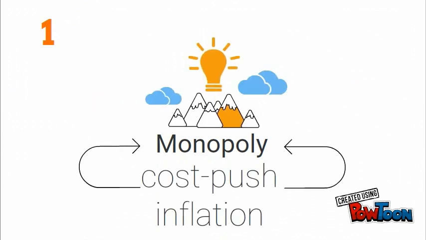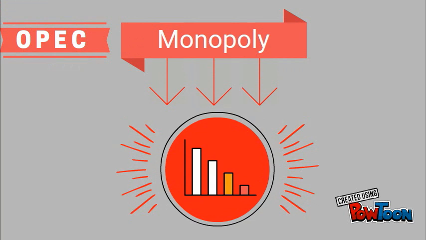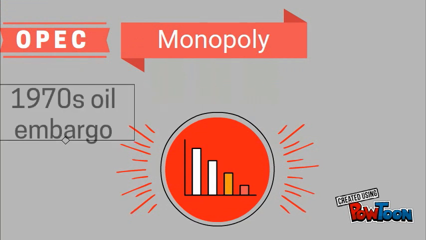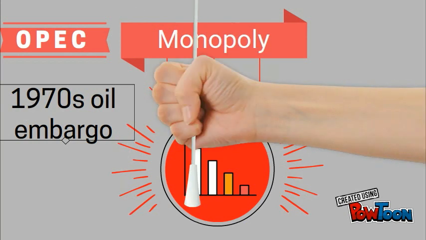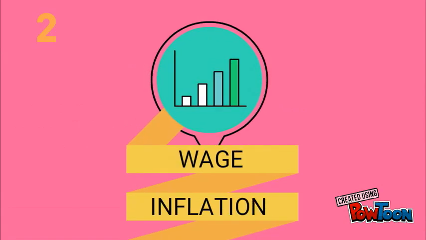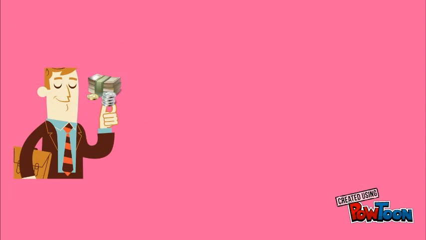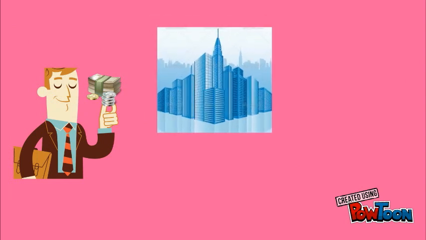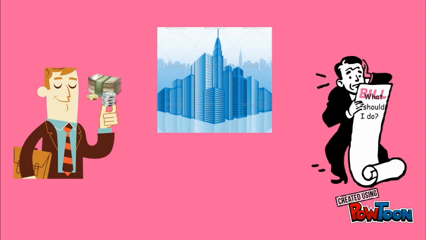First, companies that achieve a monopoly over an industry create cost-push inflation. A good example is OPEC, when they created cost-push inflation during the 70s oil embargo. When OPEC restricted oil in 1973, its prices quadrupled. Wage inflation is the second creator of cost-push inflation. That is, when workers have enough leverage to force through wage increases. Companies then pass higher costs through to consumers.